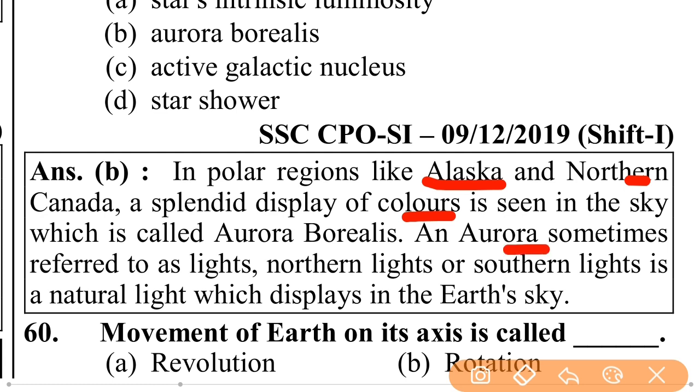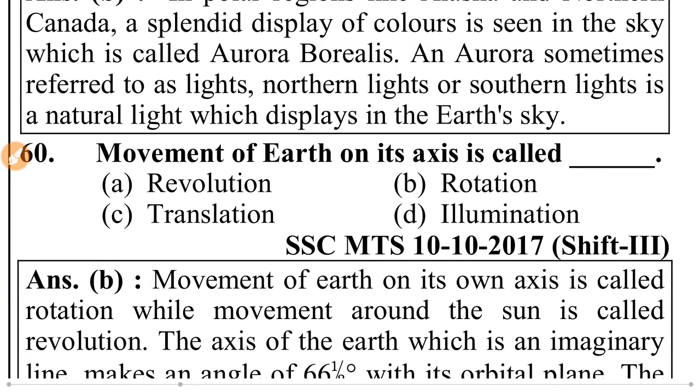An aurora, sometimes referred to as polar lights, northern lights or southern lights, is a natural light display in the Earth's sky.